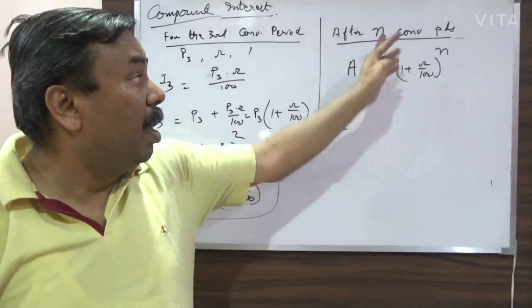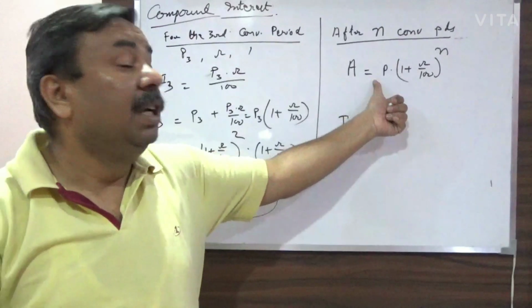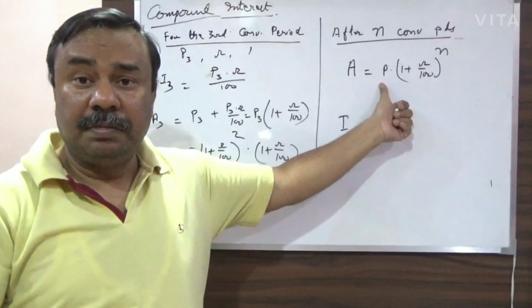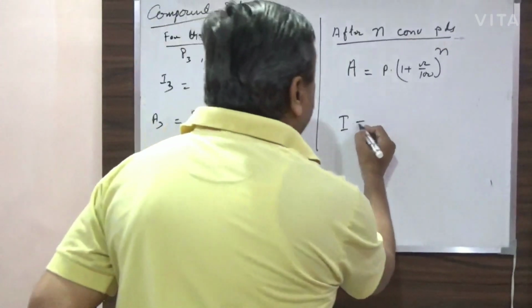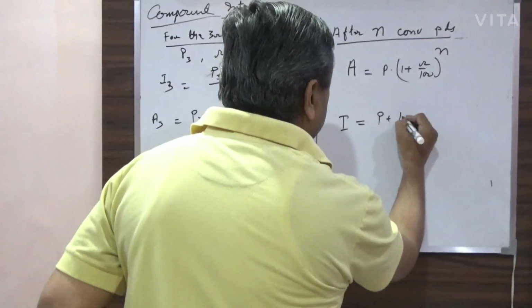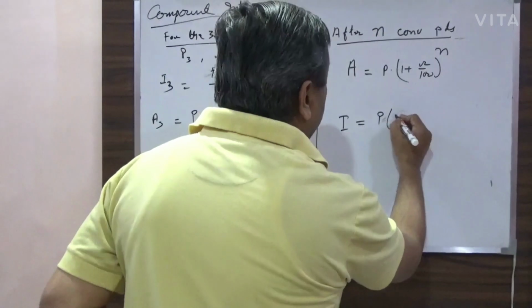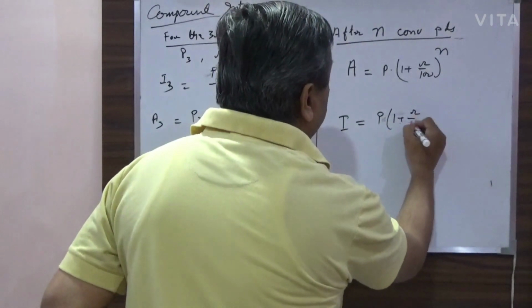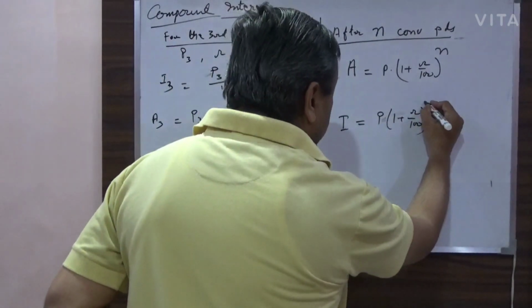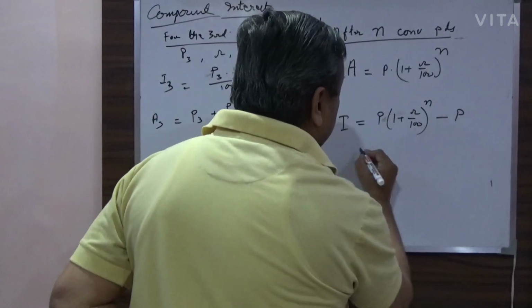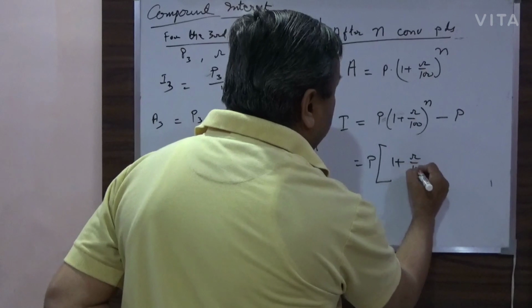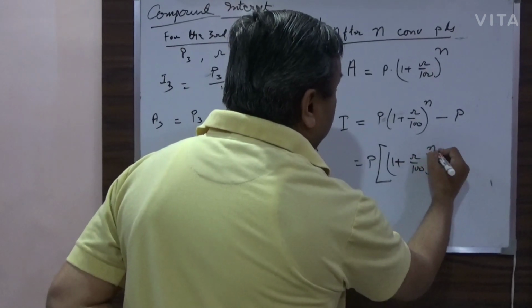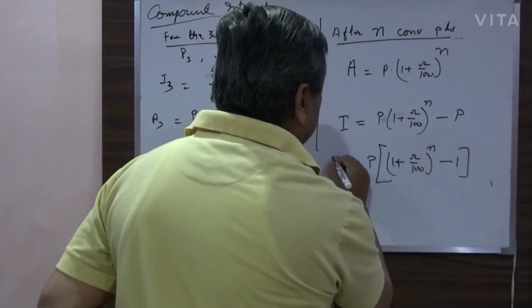In case of compound interest, you get the amount first, then subtract P from it, and you will get the interest. That is P multiplied by (1 plus R by 100) power n minus P, or I can write it as P into [(1 plus R by 100) power n minus 1].